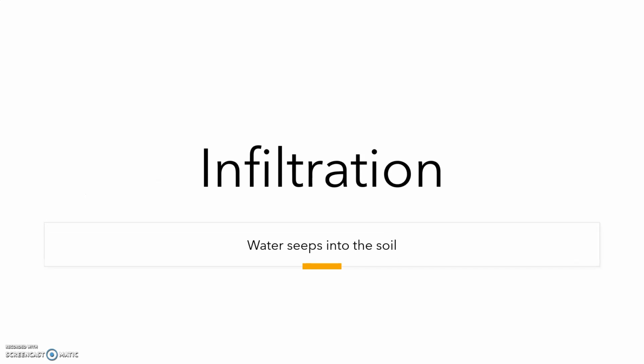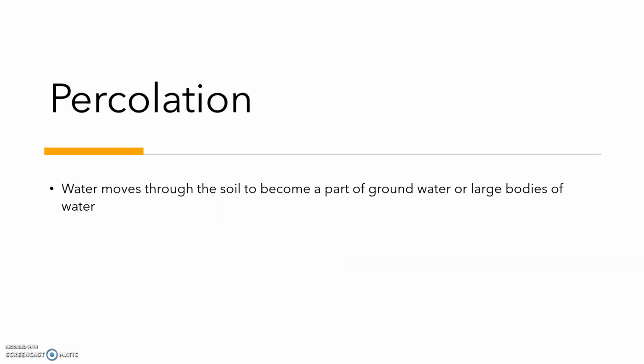The next process we will discuss is infiltration. In infiltration, water seeps into the ground. The last process we are going to discuss is percolation. Percolation is when water moves through the soil to underground aquifers or larger bodies of water.